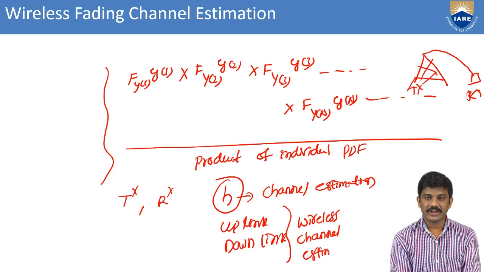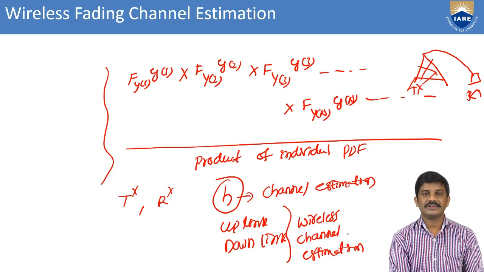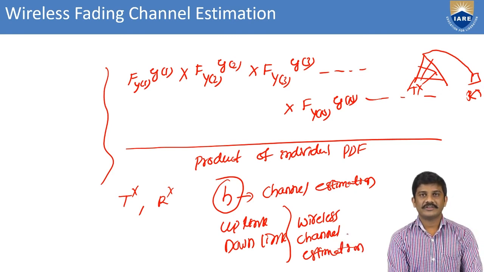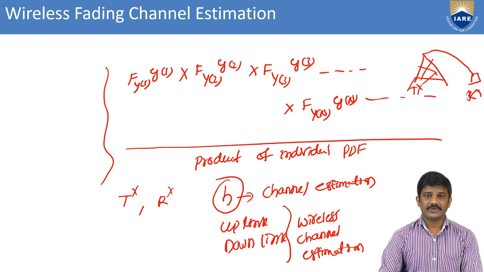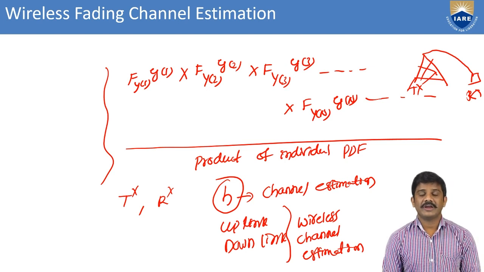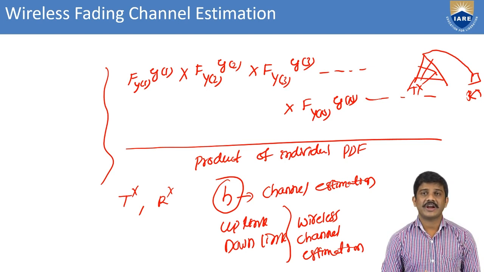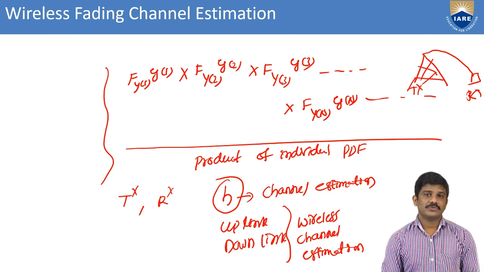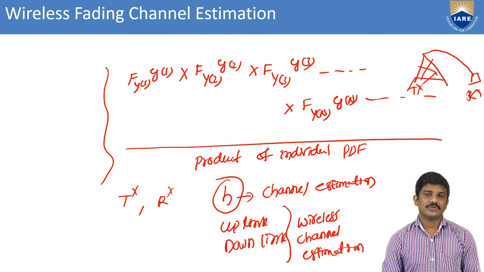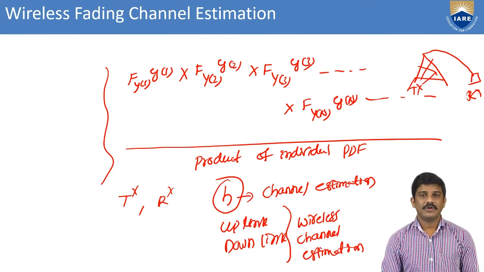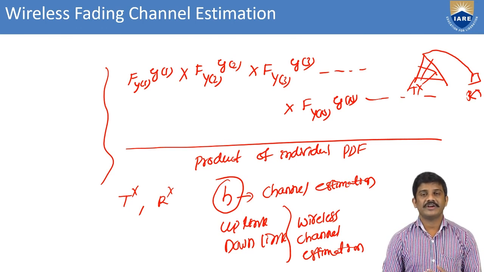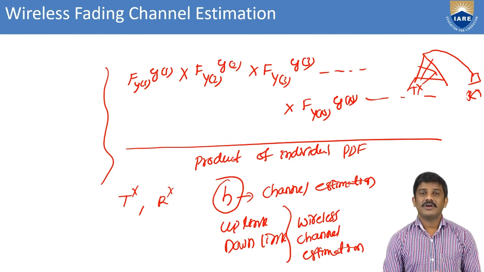Both will be discussed in wireless channel estimation, which also comes under wireless fading estimation. Mainly in today's class we discuss wireless channel estimation and also wireless channel fading. To overcome the fading, we can consider diversity techniques, and also what the different types of fading are, how fading is generated and causes problems to the wireless channel.